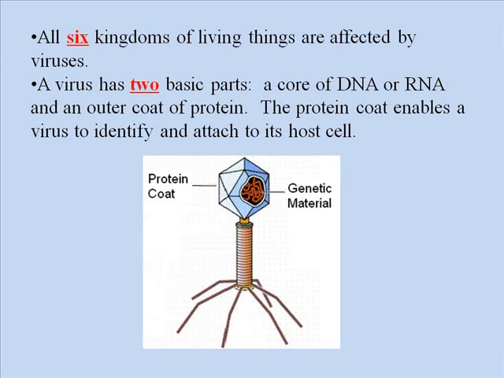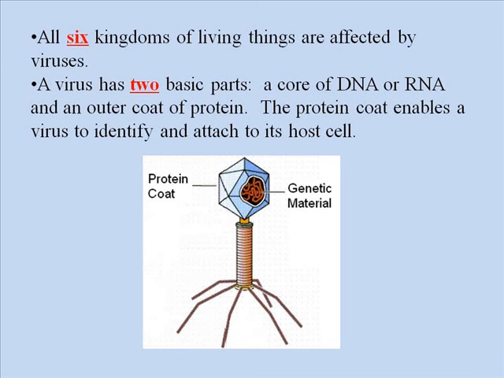material inside. Now, depending on which virus you're talking about, the protein coat can actually be a different shape. And that shape is what identifies it and allows it to attach to the host cell, the living thing, that will be infected by the virus.